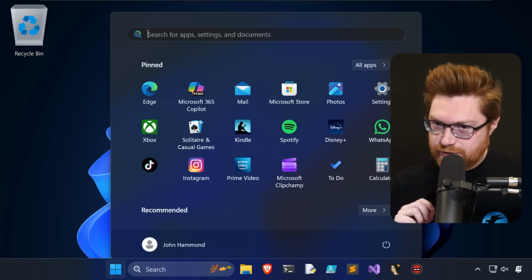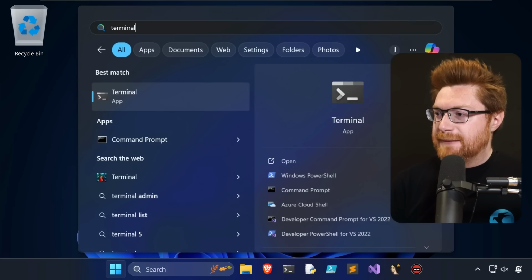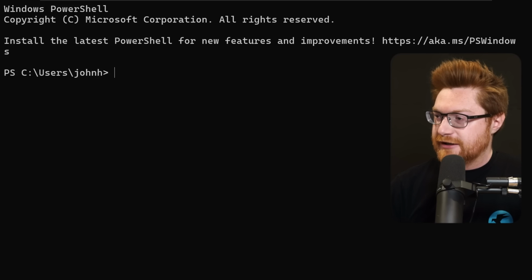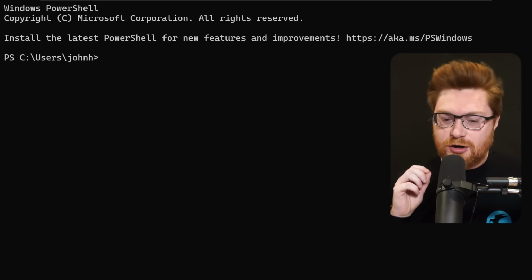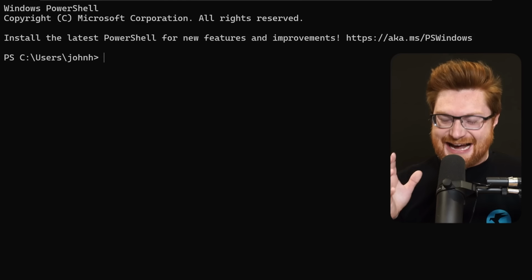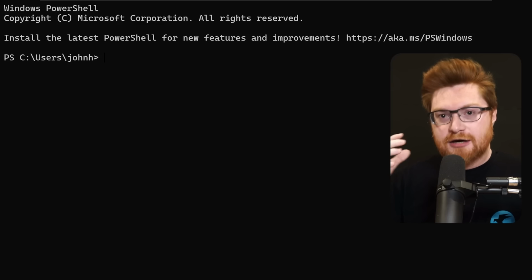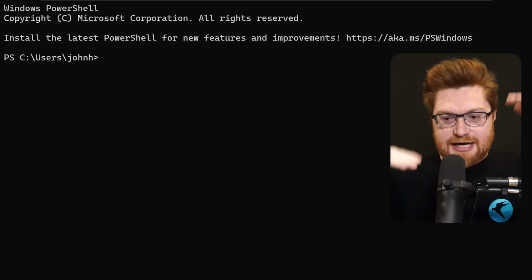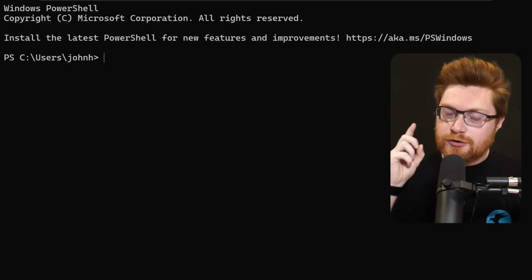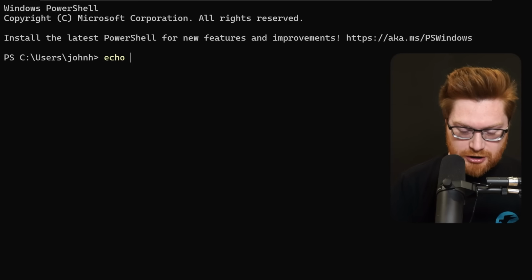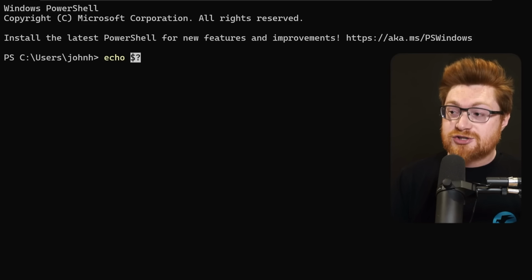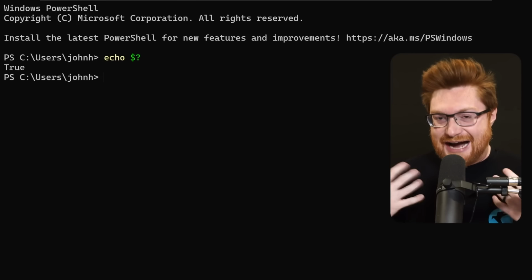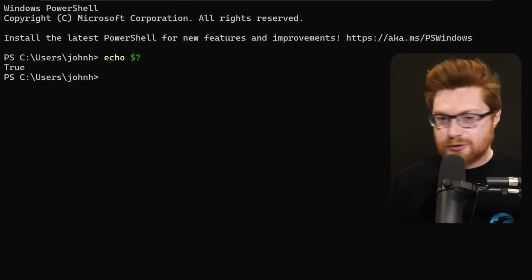So I am inside of my Windows 11 virtual machine, and I will open up a Windows Terminal, which will default to PowerShell in my setup, and we can start playing around with this idea. We know that this is all toggled by the exit code, or the last error code of some process that tries to run. Like if we were running a payload and checking whether or not it actually executed, did it run? Well, you could see that with the $ sign to denote a variable and the question mark symbol within PowerShell. That lets you see the last status or exit code of a PowerShell cmdlet that ran.